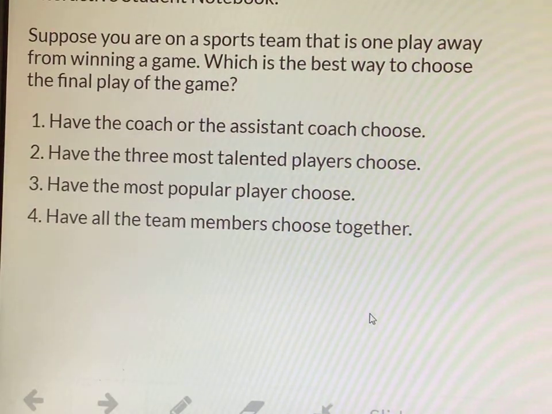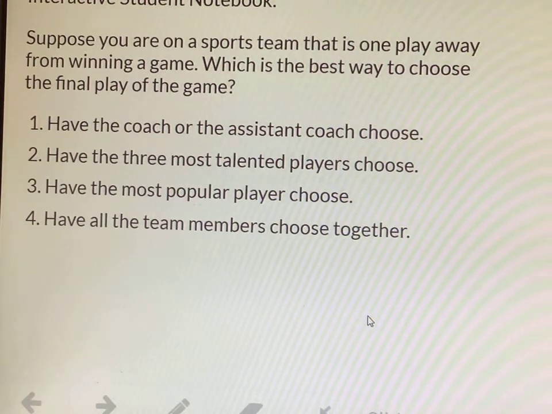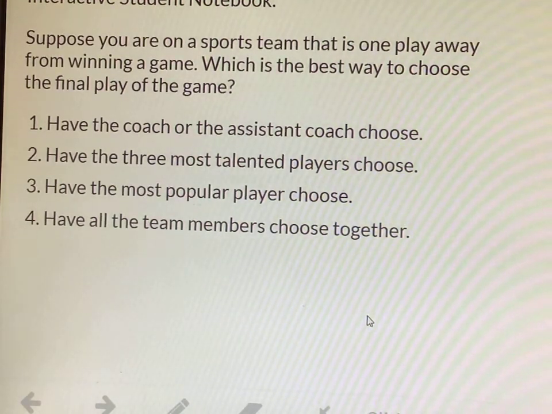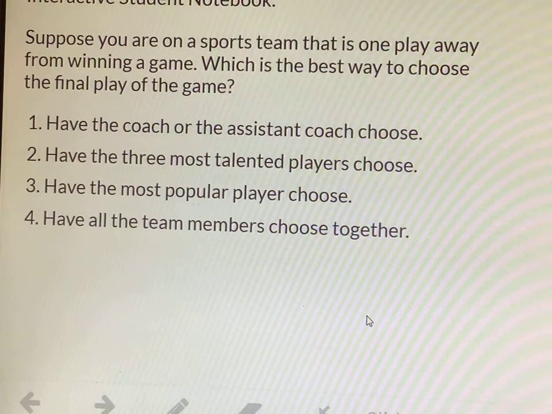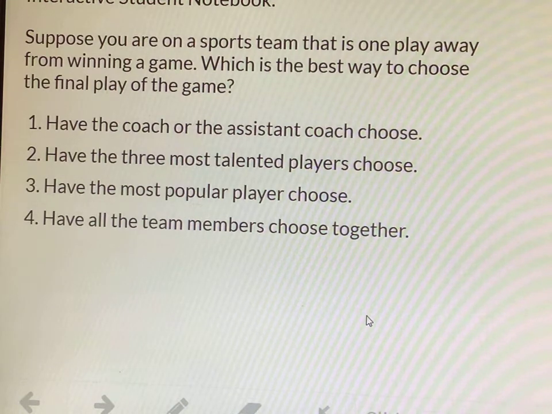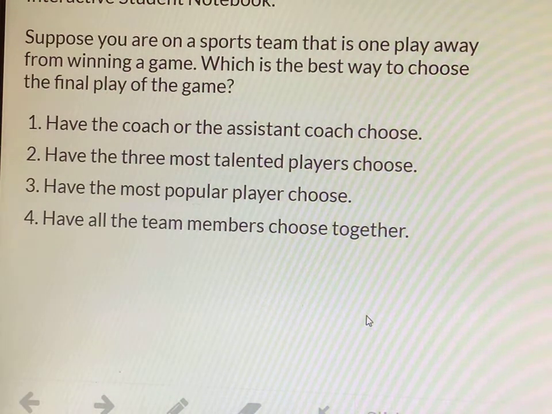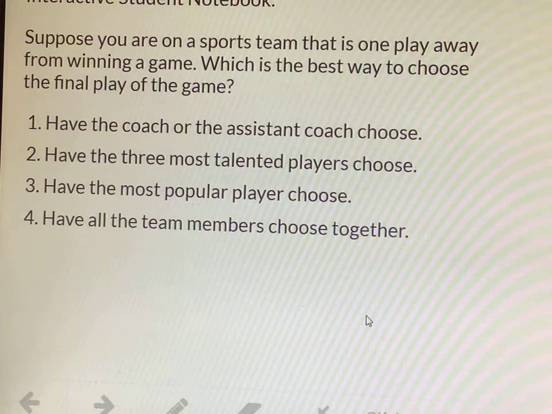Suppose you're on a sports team that is one play away from winning a game. Which is the best way to choose the final play of the game? 1. Have the coach or the assistant coach choose. 2. Have the 3 most talented players choose. 3. Have the most popular player choose. Or 4. Have all the team members choose together. Think about what your answer might be and why.